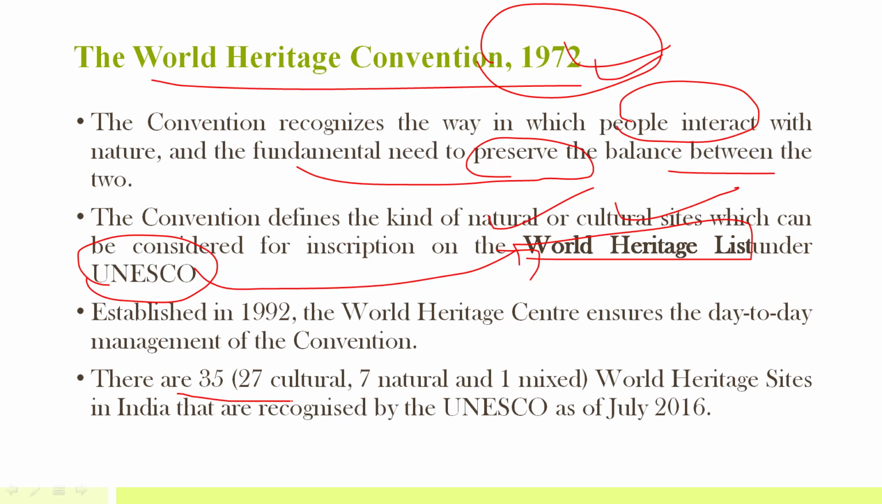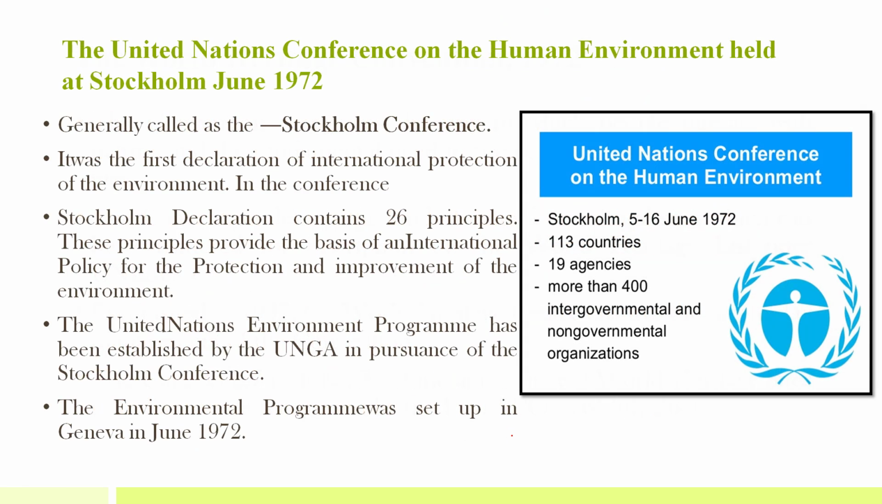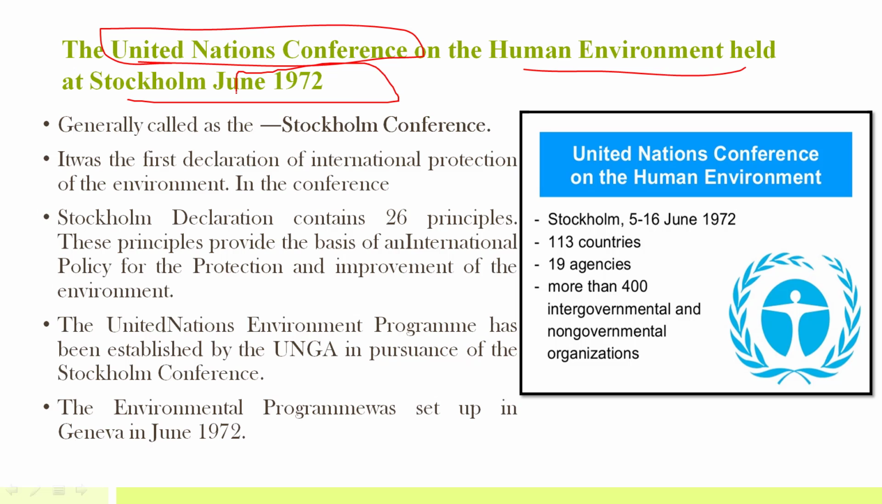There are total 35, 27 cultural, 7 natural and 1 mixed World Heritage sites in India that are recognized by UNESCO. Now there's another one. This was not a convention, this was a conference. I have told you this was a very important conference, the United Nations Conference on the Human Environment, held at Stockholm in 1972.